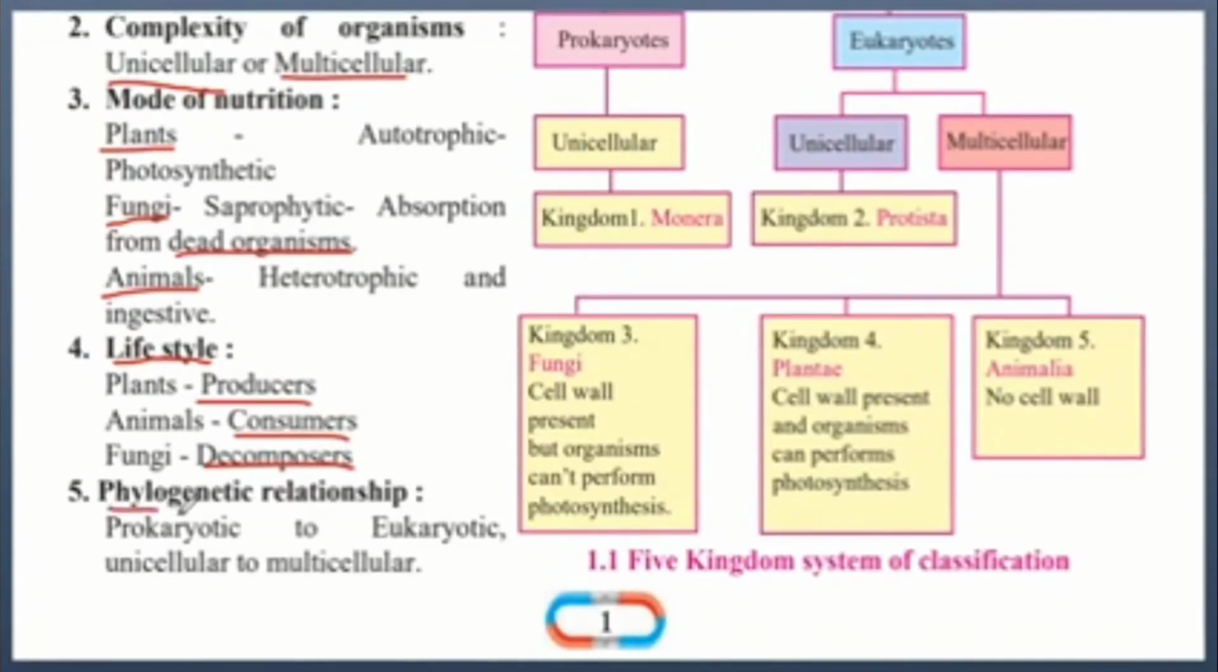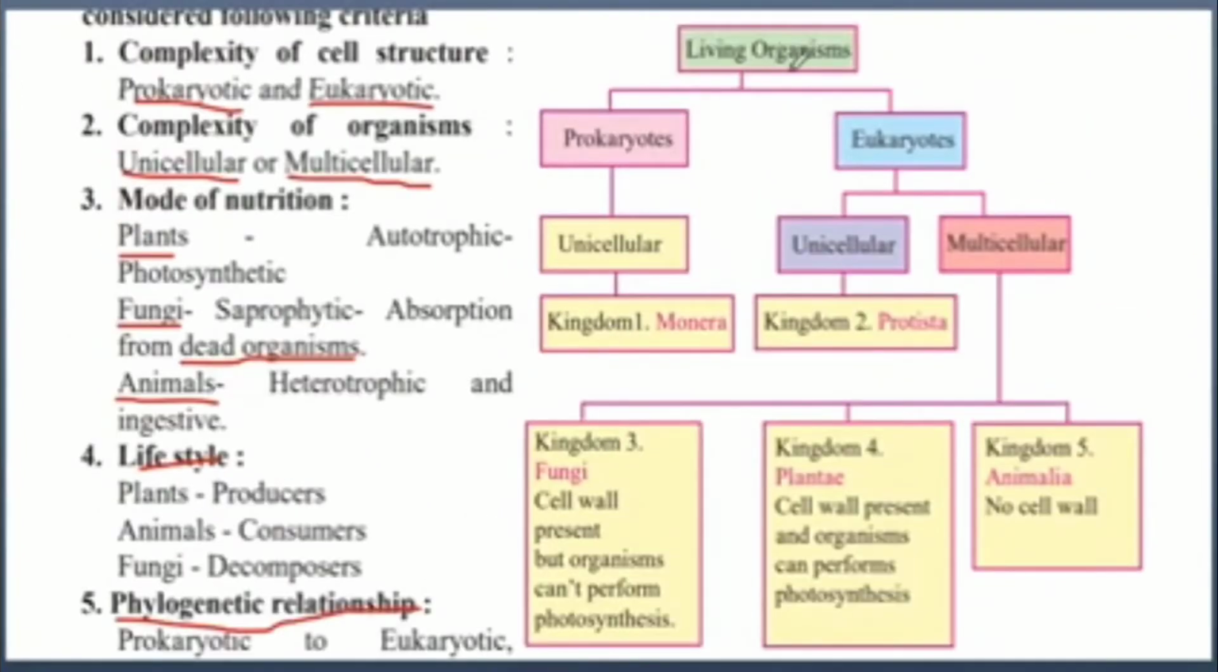Also, phylogenetic relationship, that is how every organism is related to another organism based on their cell structure and types of cells. For example, prokaryotic to eukaryotic. So prokaryotic have a cell structure which is very disorganized. When the cell's structure gets organized, it becomes a eukaryotic cell. And unicellular to multicellular. That is, when one cell divides into many cells, it goes from unicellular to multicellular.